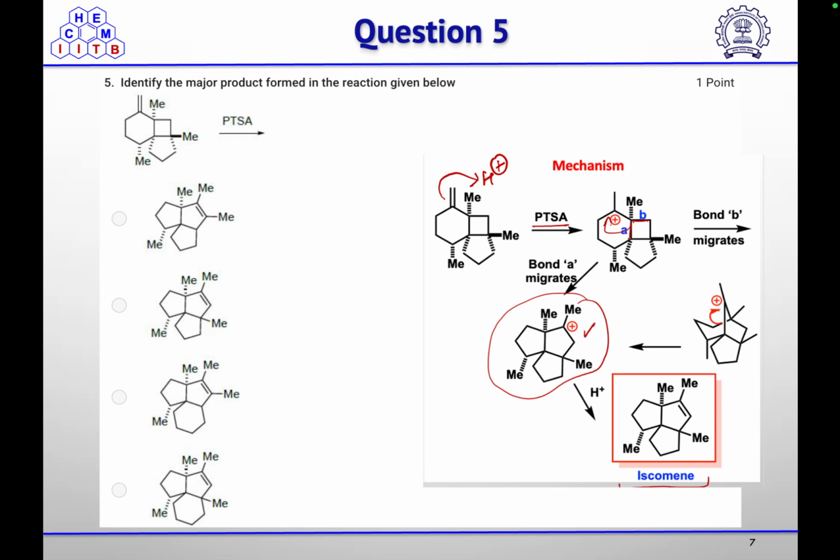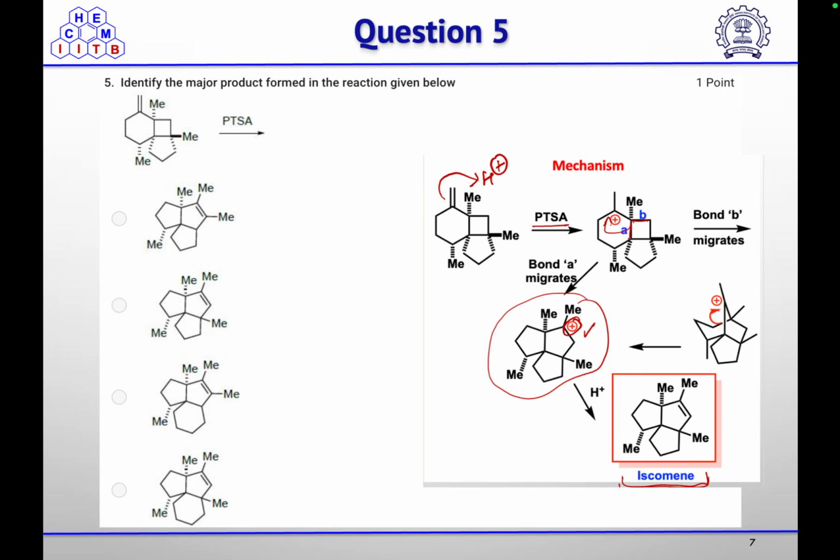Now, because the four-membered ring is already strained, the release of strain is the driving force for this ring expansion to take place. If the A bond migrates, then you will get the positive charge at this center, which will undergo elimination of the proton to give you the product.